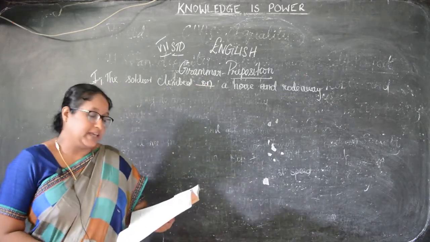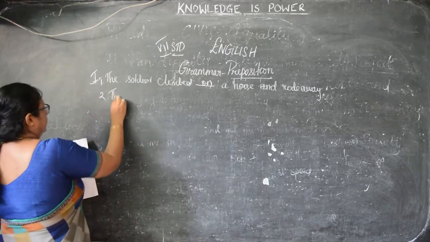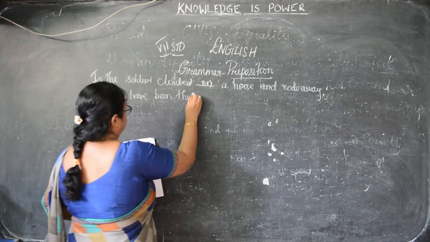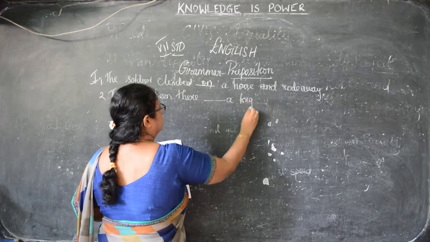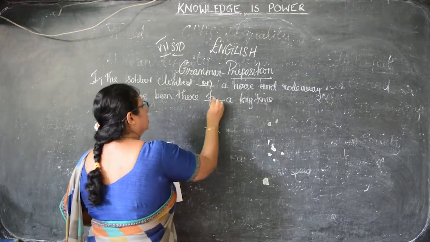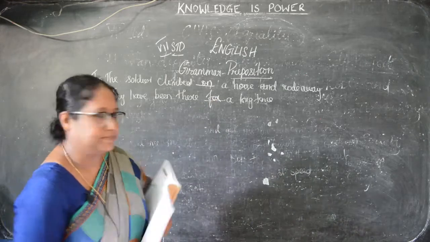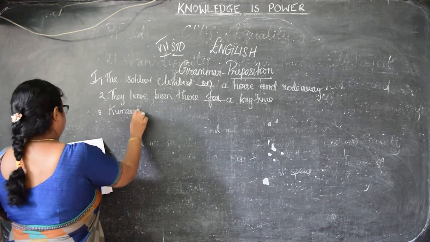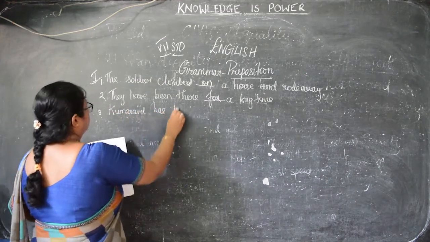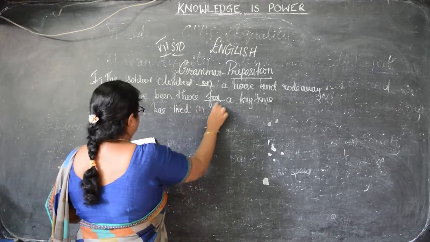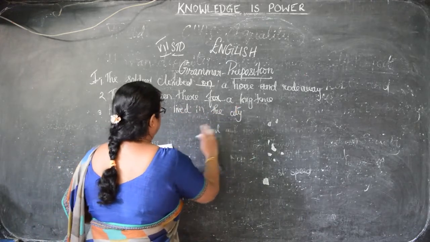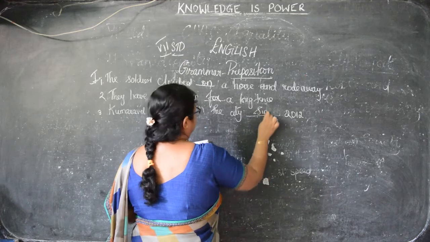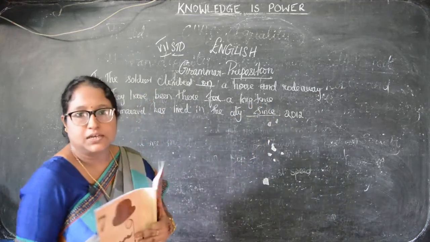Then, they have been there dash a long time. That is a time, so you can say for a long time. Then, Kumaravel has lived in the city dash 2012. So what can you write there? Since. You can use since 2012.